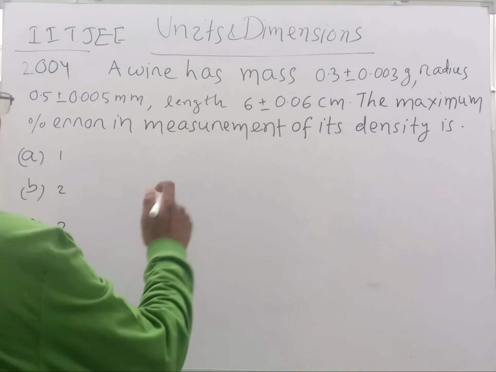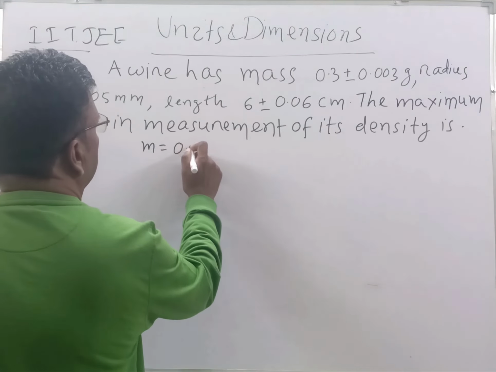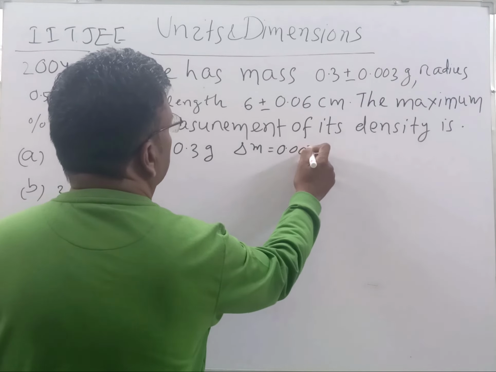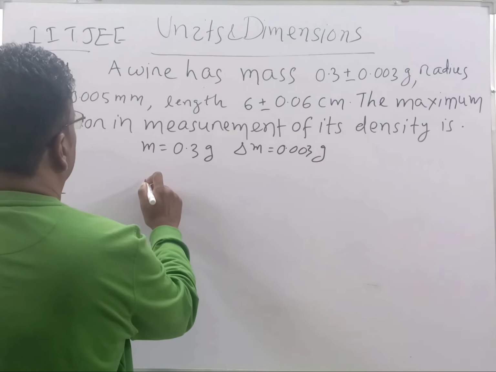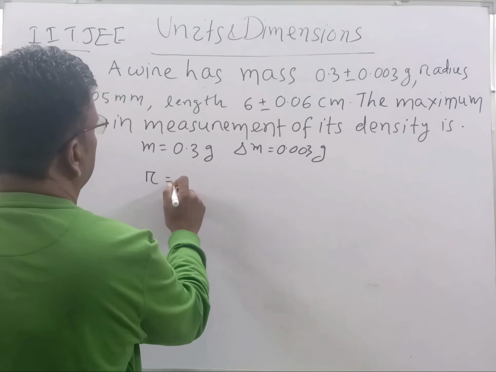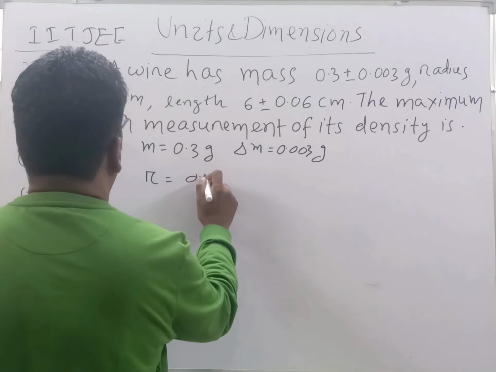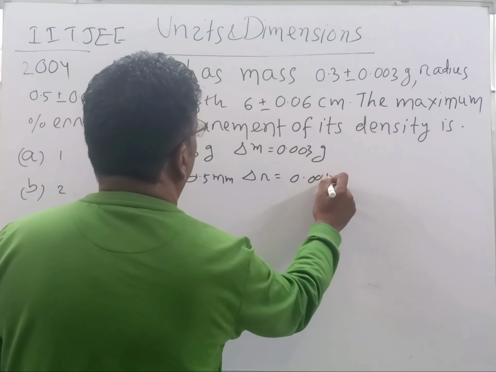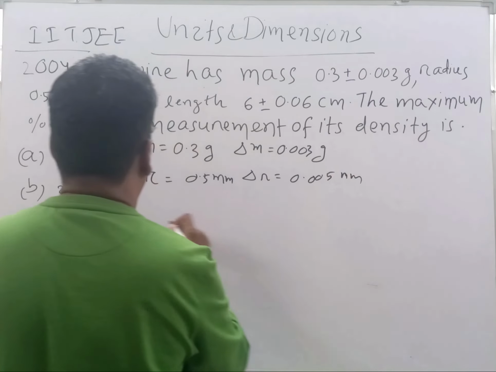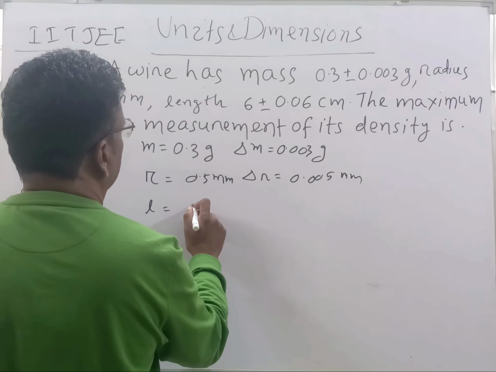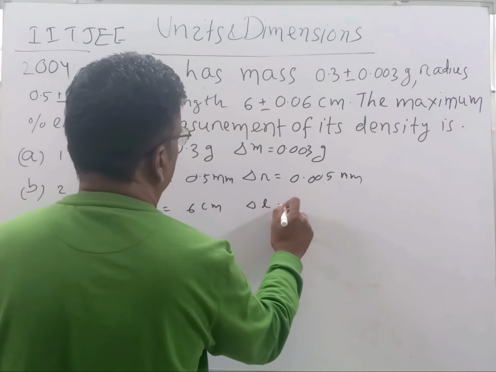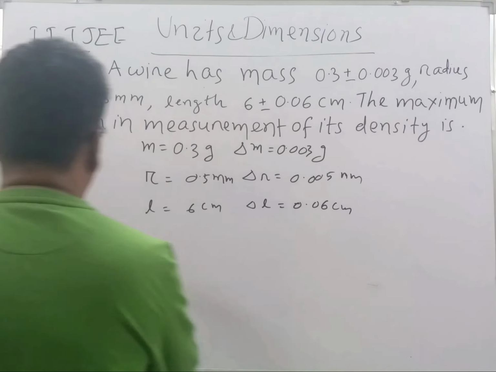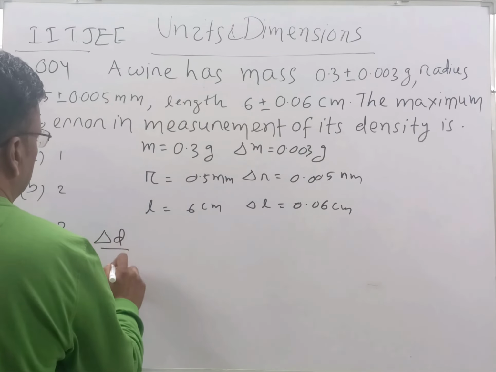Okay, student? It is given, m is given 0.3 gram. Delta m is given 0.003 gram. Okay, student? Then r radius is given, that is 0.5 mm. Delta r is given 0.005 mm. And L length is given 6 centimeter. Delta L is given 0.06 centimeter. Okay, student? Then the question is, what is delta D by D?